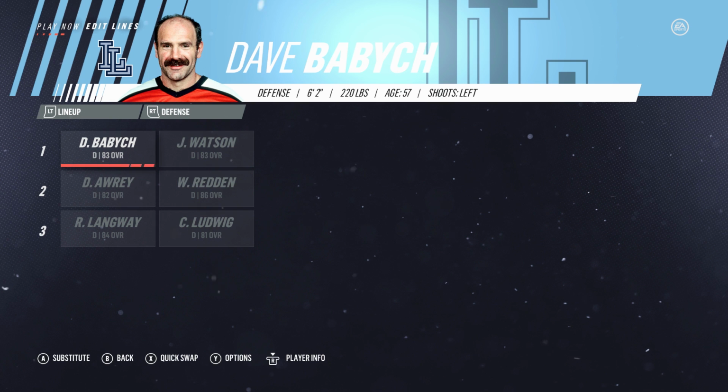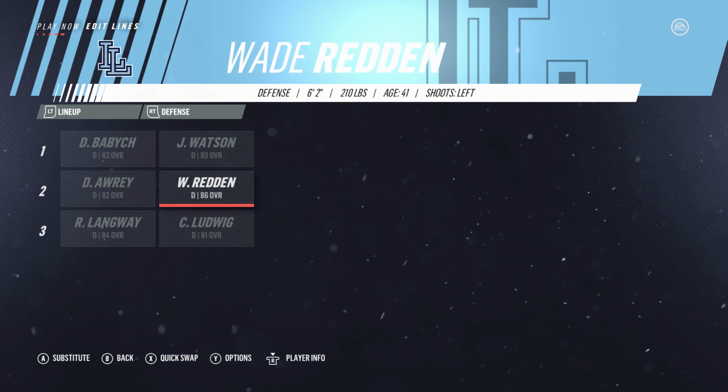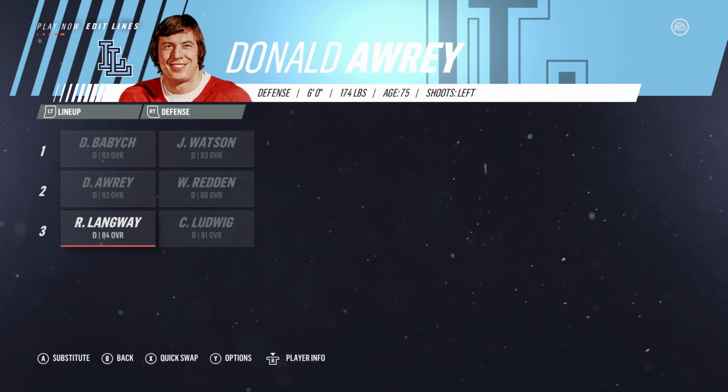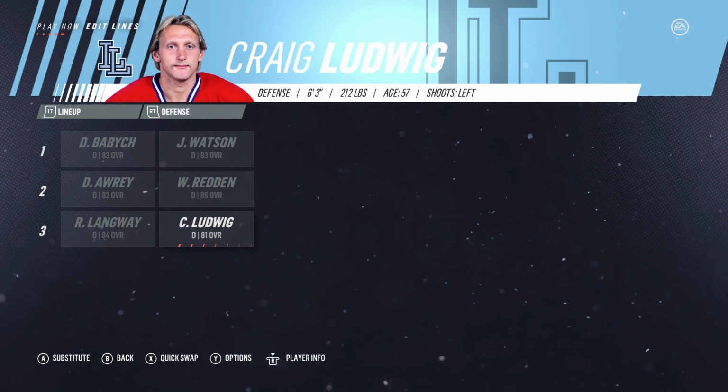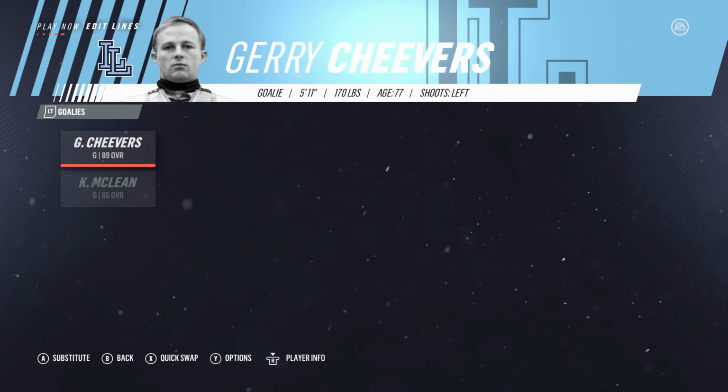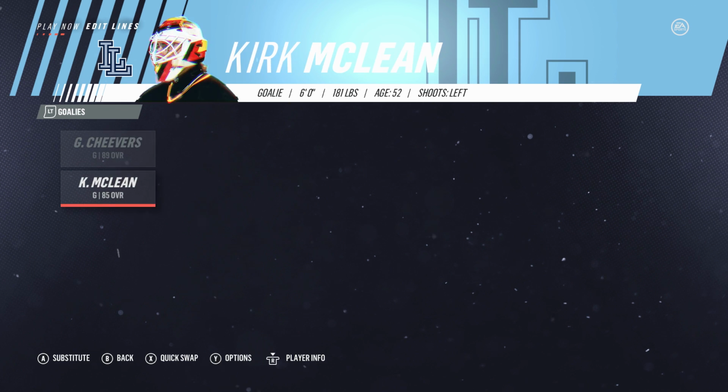Defensively, they have Dave Babych and Joe Watson, Wade Redden and Donald Ulrey, Rod Langway and Craig Ludwig there on defense. And then finally in that, you have Gerry Cheevers here along with Kirk McLean. There's no scratched players for this team. And yeah, that's the local legends alumni team.